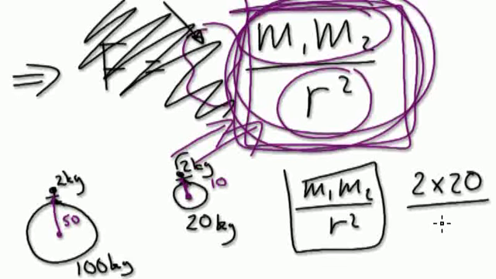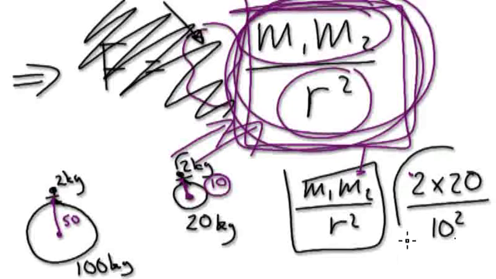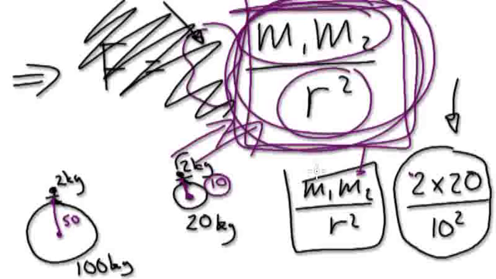Now then you divide it. So for the Moon system, you on the Moon, which is 2, the Moon, which is m2, is 20, and then you've got to divide it by this squared. So it would be 10 squared. This number here is an indication of gravity.